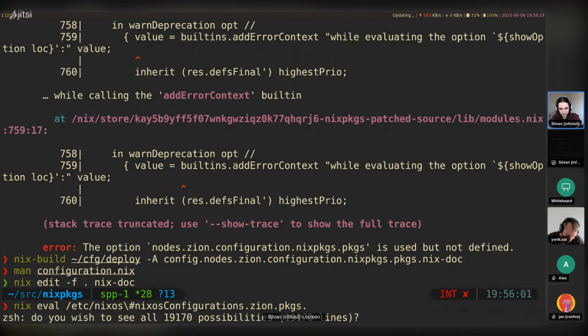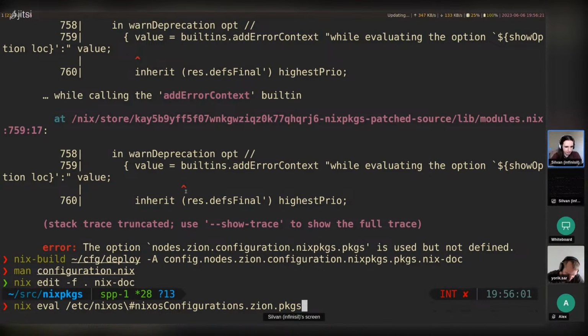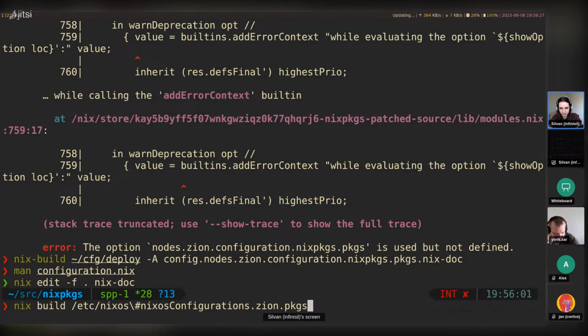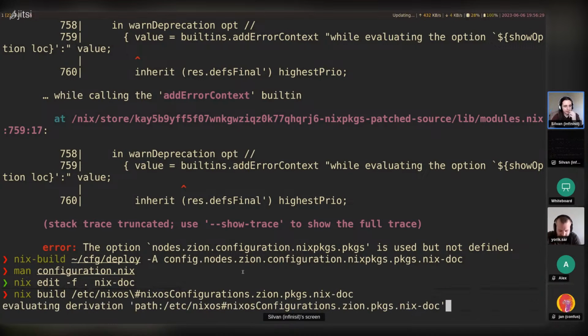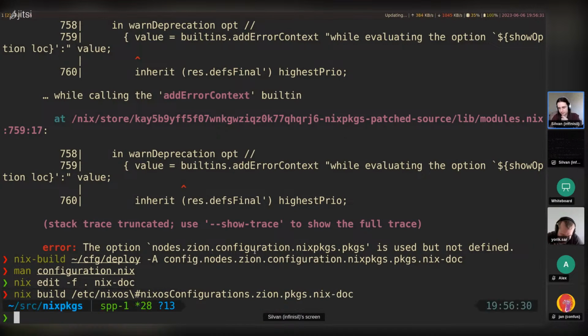Is that working? Yeah, that is working. So if you want to just know what a current package is, you should be able to do this. And then I guess this would be nix-doc here. Yeah. And this should apply the local overlays you have in your Nix configuration, so that works fairly well.